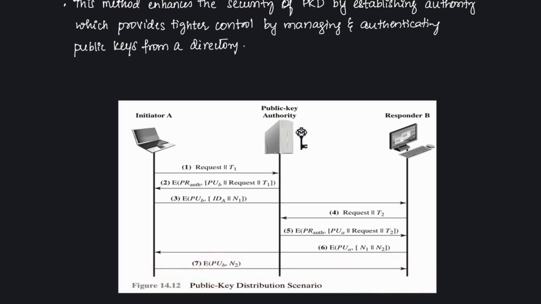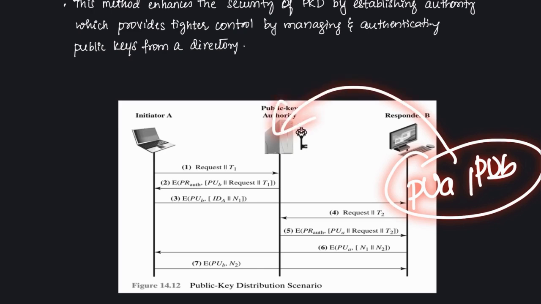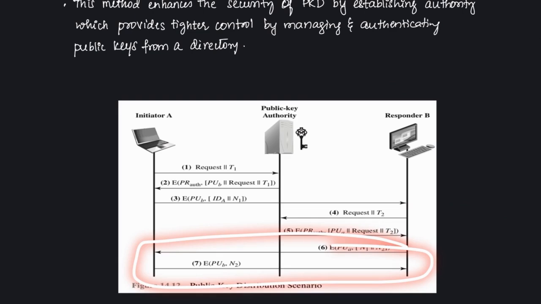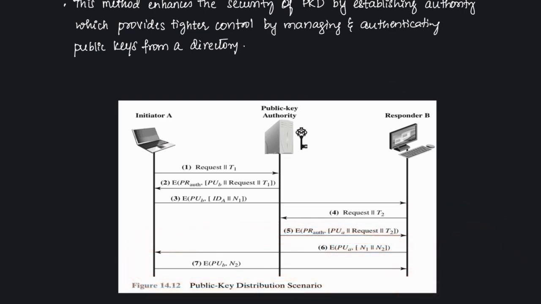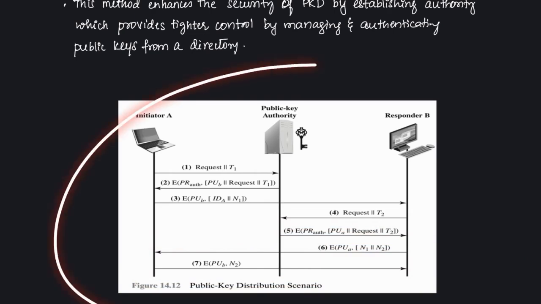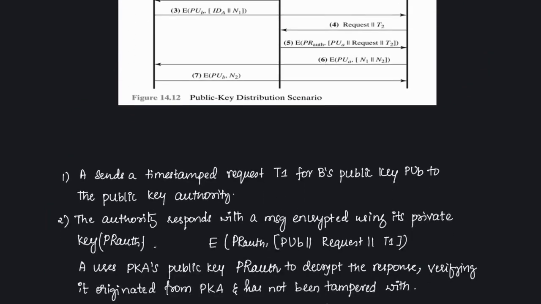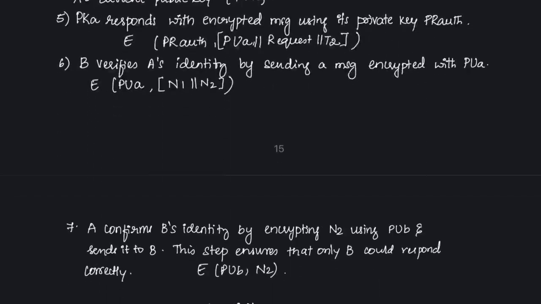So here we can say that steps 1, 2, 3, 4, 5 are all distribution of PUA and PUB by making use of this PKA. But coming to step 6 and step 7, here we are performing the mutual authentication by making use of nonces N1 and N2. So that is how the entire public key distribution scenario works with the presence of a public key authority. So here I have written down all the points.